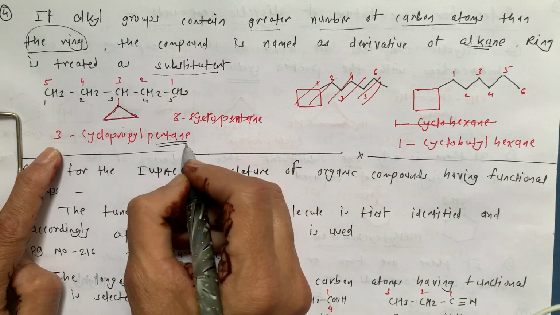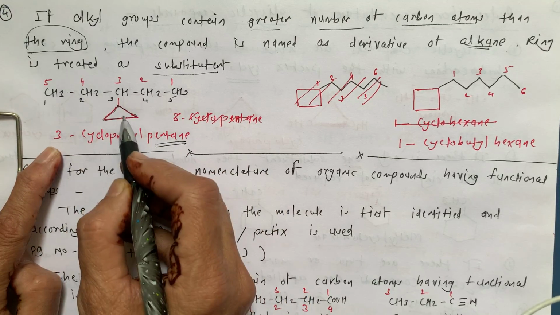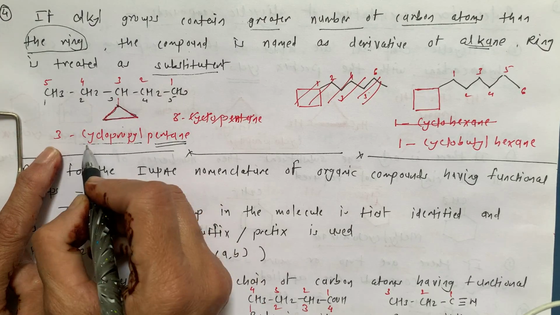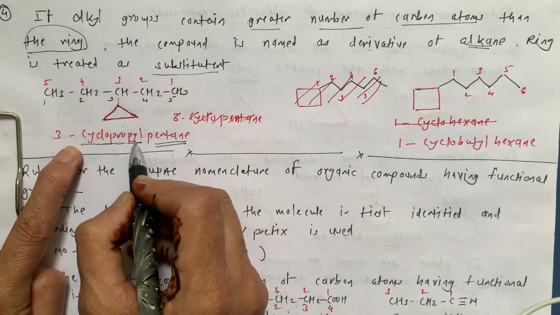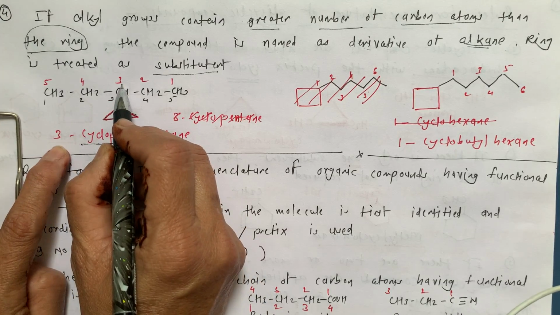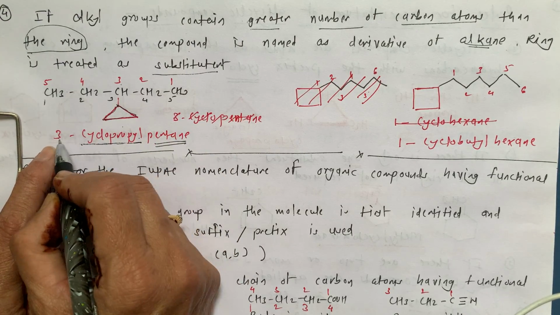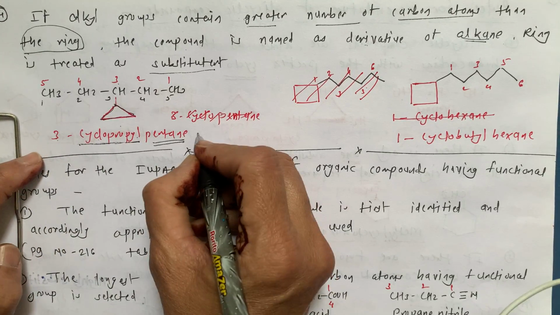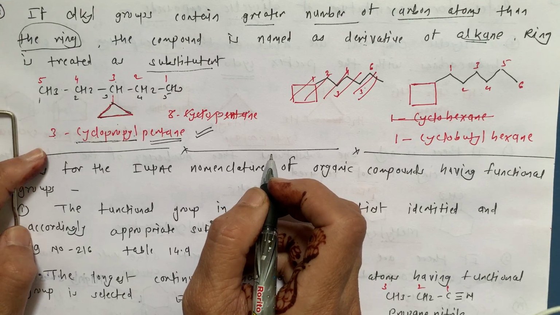So this is alkane, pentane, 1, 2, 3, 4, 5, and here we treated this cyclic compound as a substituent, and that's why we write here cyclopropyl. This is cyclopropyl and it is on carbon number 3 in the chain. So this position is 3. So this is 3-cyclopropylpentane. This is the correct name, cyclopropylpentane.